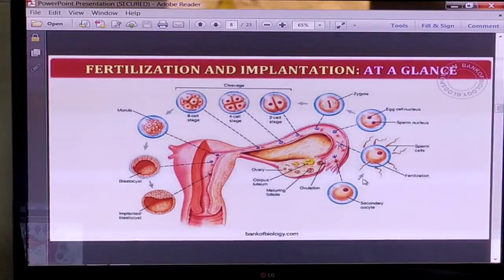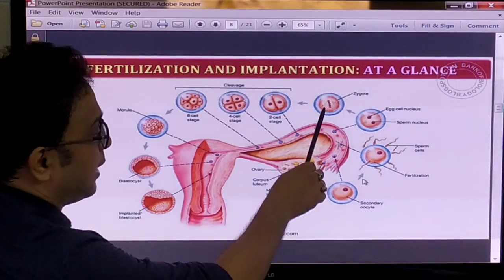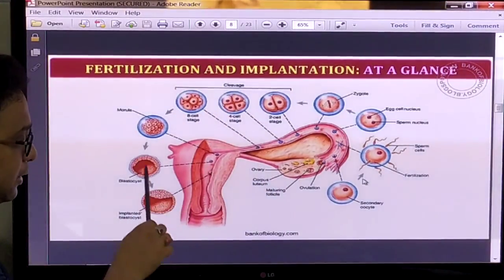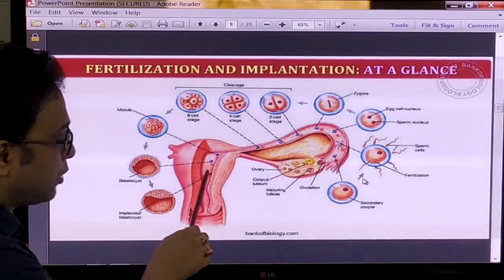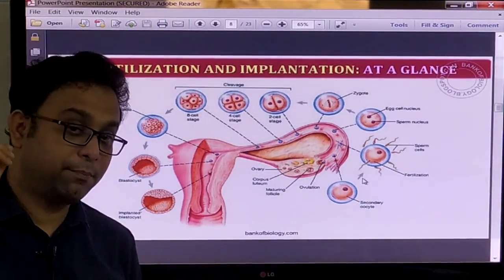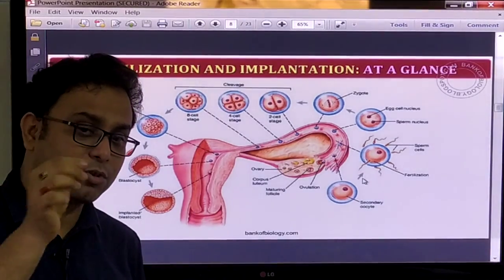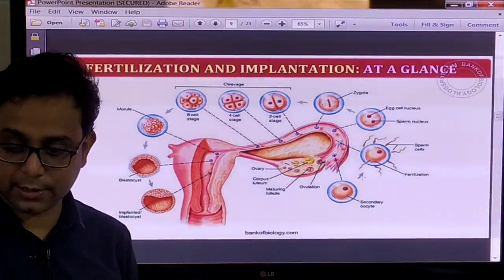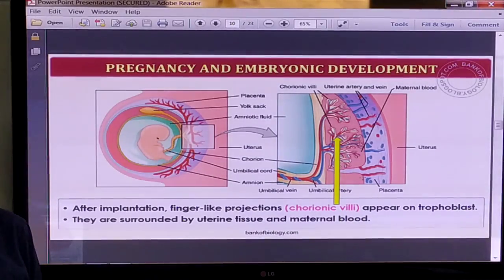You can observe that ultimately the zygote goes through the 2 cell, 4 cell, 8 cell stage. After that the blastocyst is formed, which is implanted into the uterus. Implanted means attached to the uterus, where the embryo grows in that particular region. That is very important.